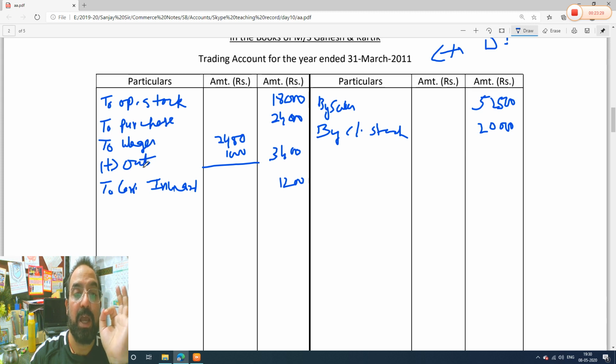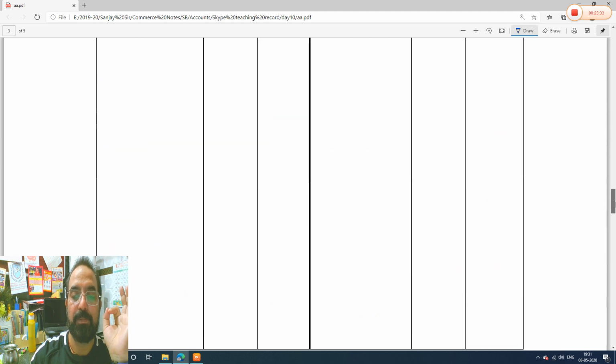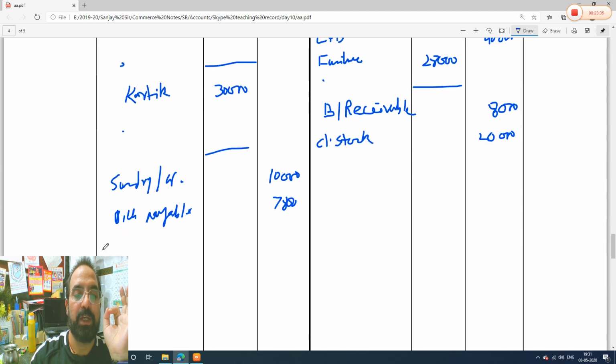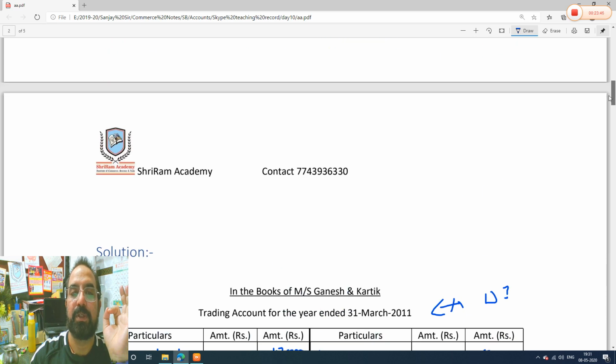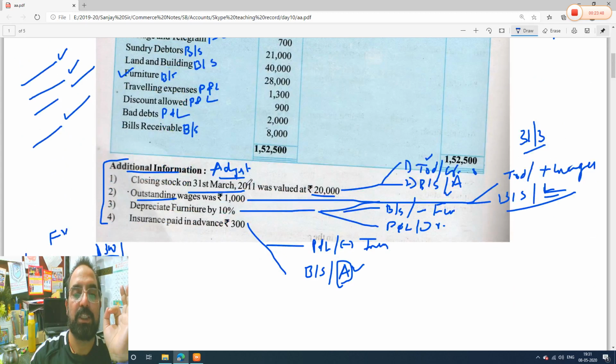Okay guys, and what will be the other effect? You have to pay 1,000 rupees, means that is a liability. You will take the balance sheet liability side. So what will you write? Outstanding wages, 1,000 rupees, right? So 2 effects. Always remember students, all the adjustments will have 2 effects. You saw, I am having 2.